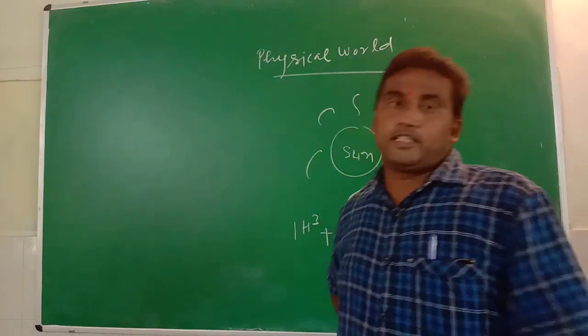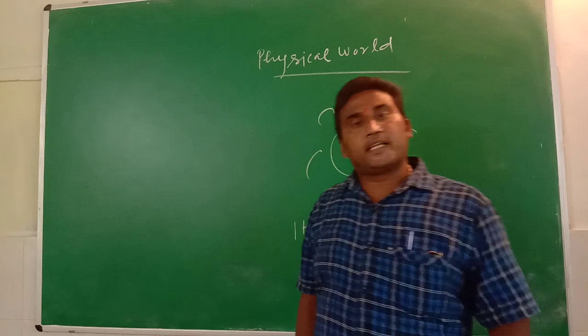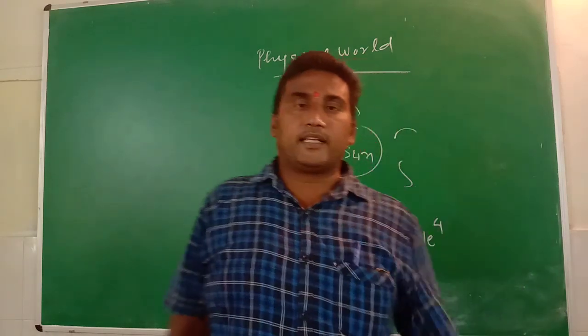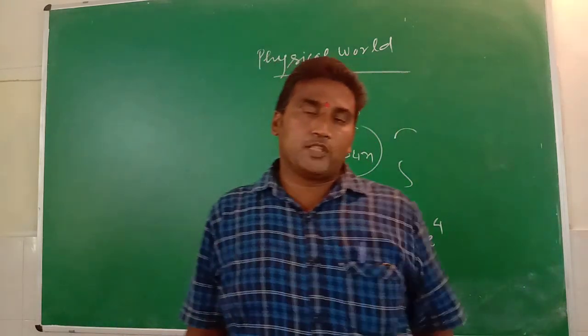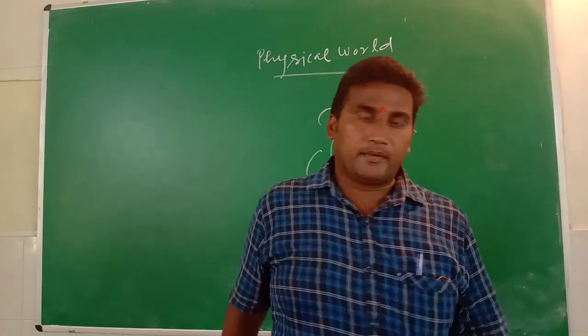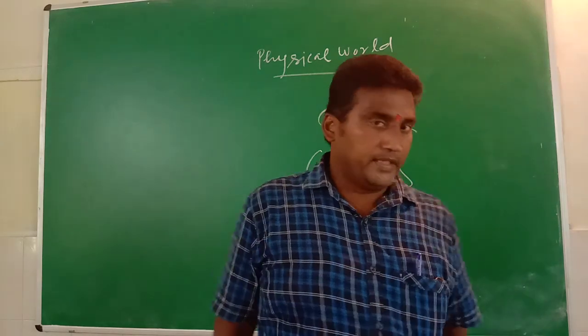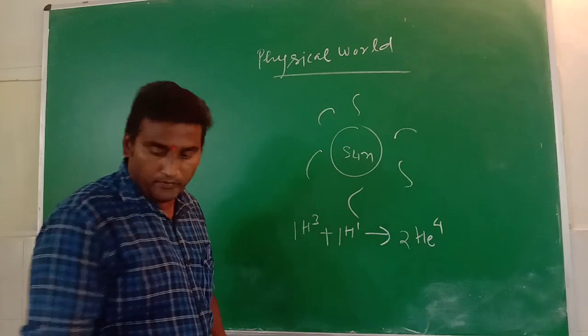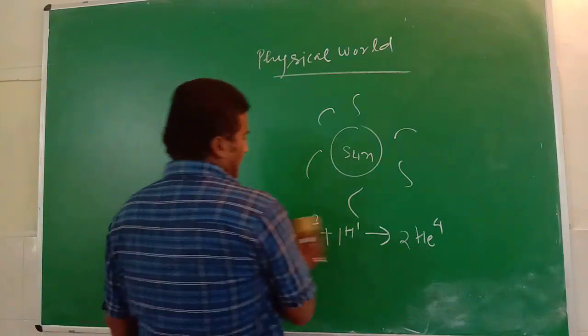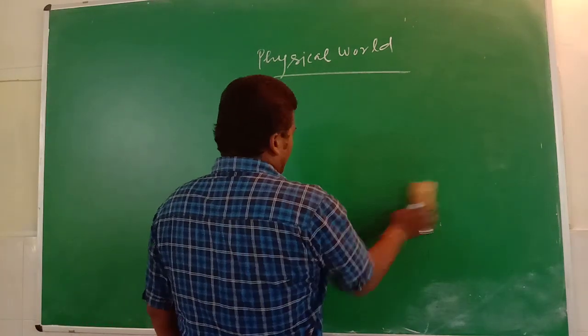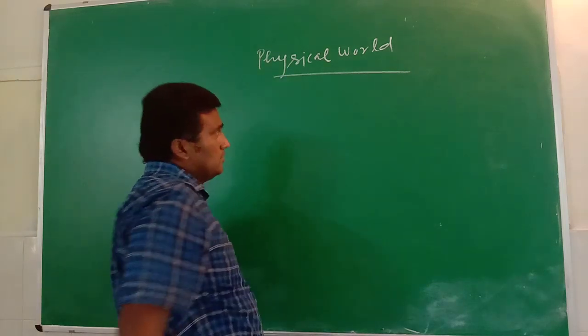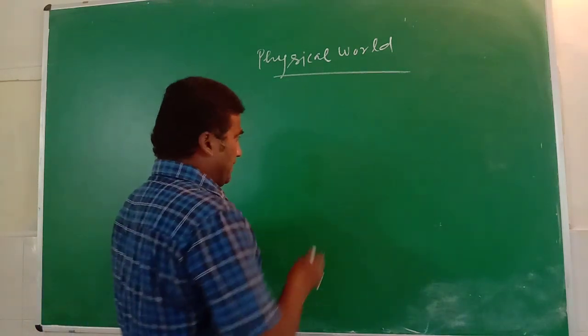Now the sun is also an example of an electromagnetic wave. What is an electromagnetic wave? This type of wave propagates in the presence of a medium and also in the absence of a medium. We can easily understand this through sunlight, which is an electromagnetic wave.